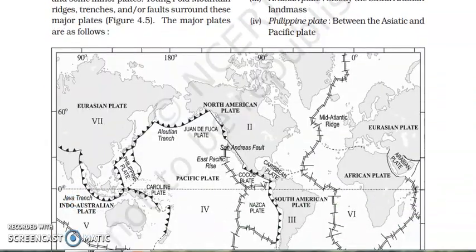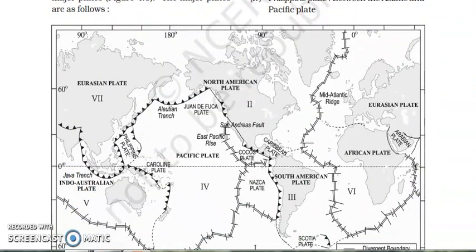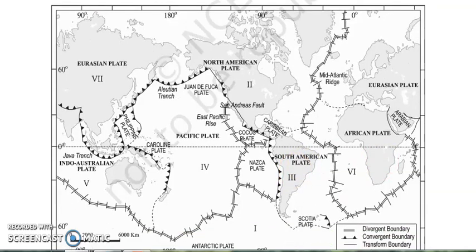You need to learn all the names. What are the 7 major plates? Basically the Eurasian plate, North American plate, South American plate. Then we can talk about the Pacific plate and the Indo-Australian plate. This is the combination of this continent as well as this one. Then you can talk about the Antarctic plate. So these are all the larger plates of our world.